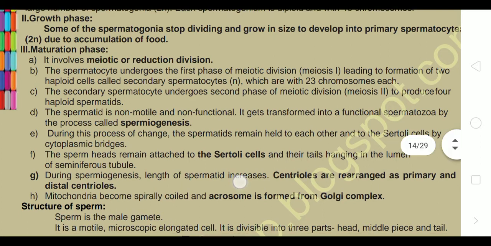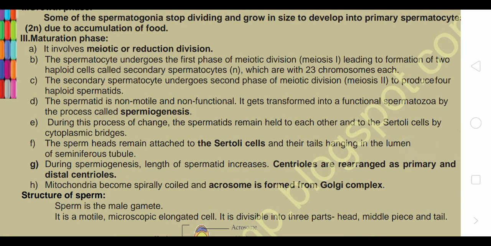Maturation phase, which is an important phase, involves meiotic or reduction division. In the first phase of meiotic division, that is meiosis 1, two haploid cells are formed, which are termed secondary spermatocytes, consisting of 23 chromosomes each. The secondary spermatocyte undergoes the second phase of meiotic division, that is meiosis 2, which produces 4 haploid spermatids. These spermatids are non-motile and non-functional gametes, which get transformed into functional spermatozoa by the process called spermiogenesis.